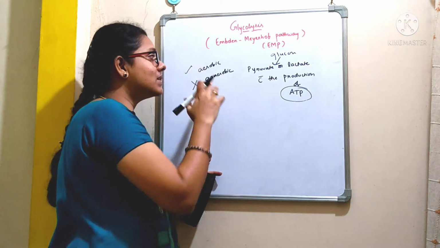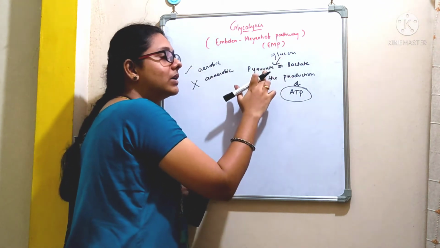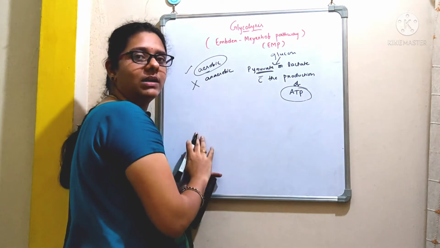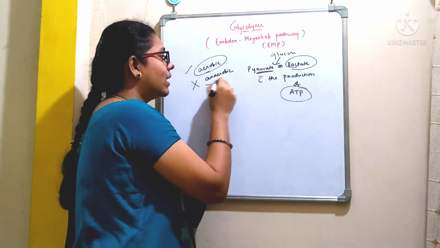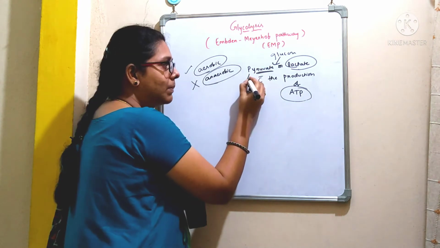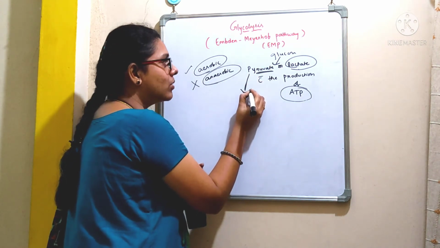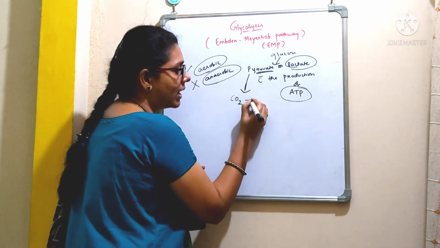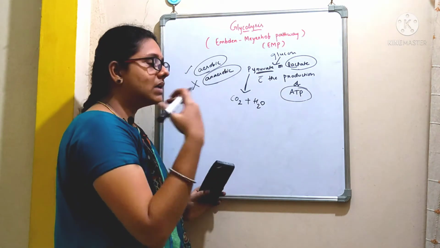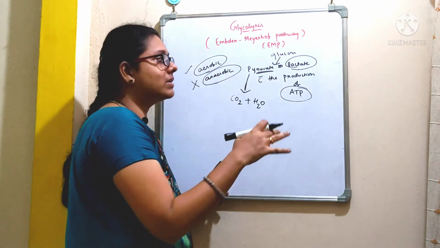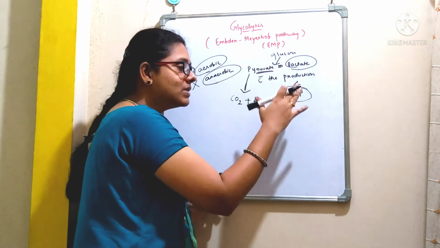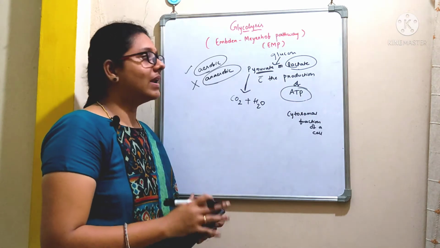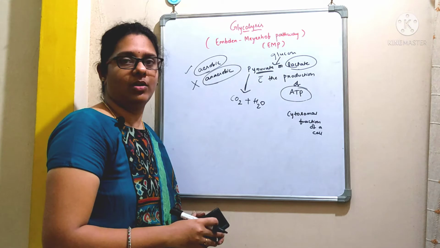If the pathway takes place under aerobic conditions, the glucose will be converted to pyruvate. So here the pyruvate will be the end product under aerobic conditions, whereas lactate will be the end product under the anaerobic conditions. And the pyruvate which is formed from glucose during the aerobic conditions will be again oxidized to form carbon dioxide and a water molecule. As I told you earlier, there is a need of certain enzymes to carry out this pathway, right? And those enzymes are present in the cytosolic fraction of a cell. Now let us discuss about the reactions of glycolysis.